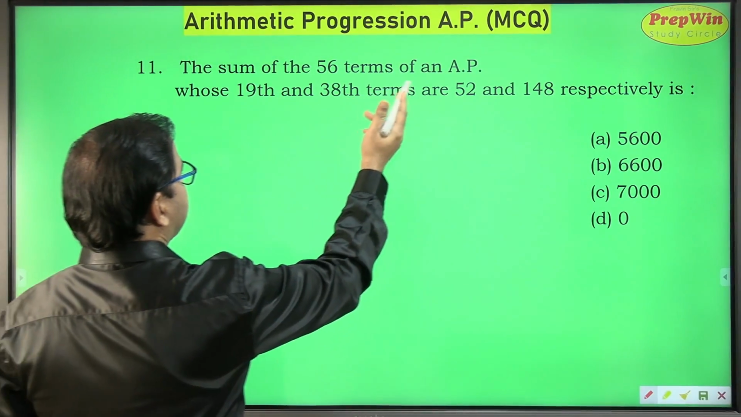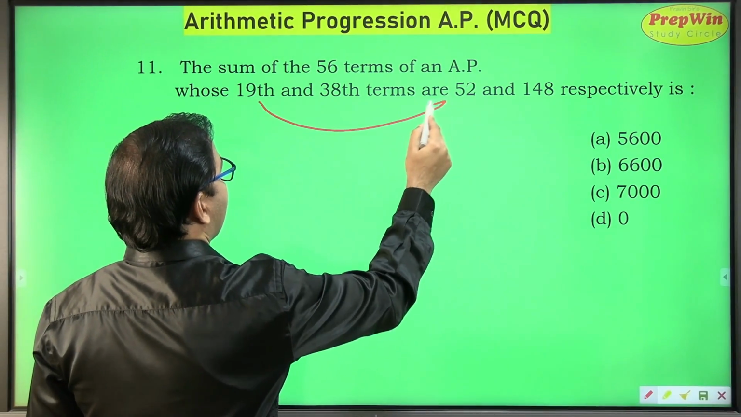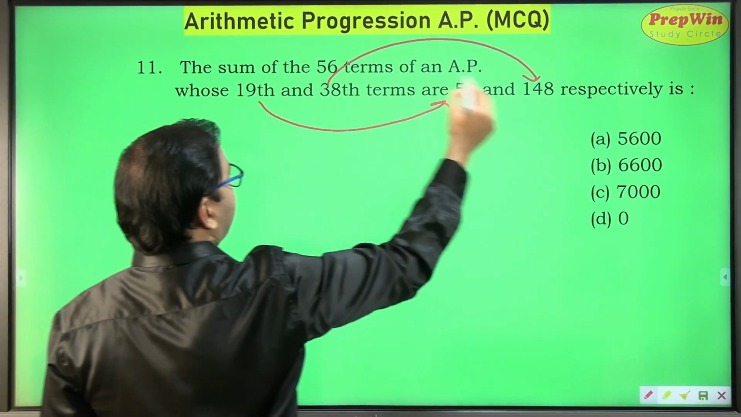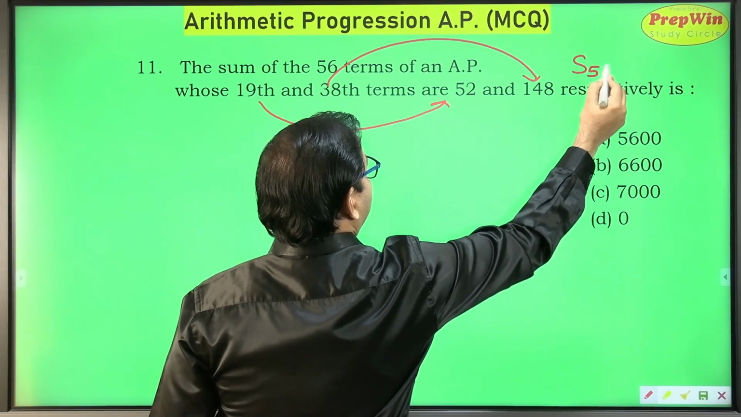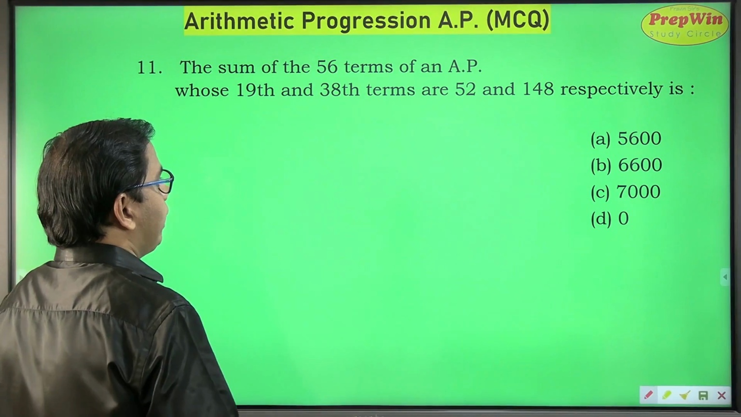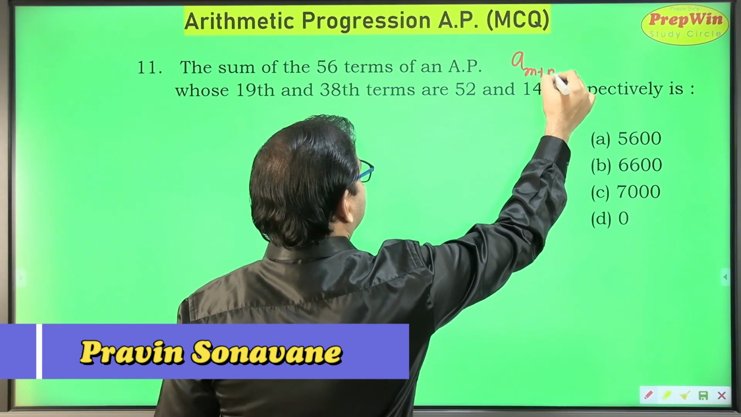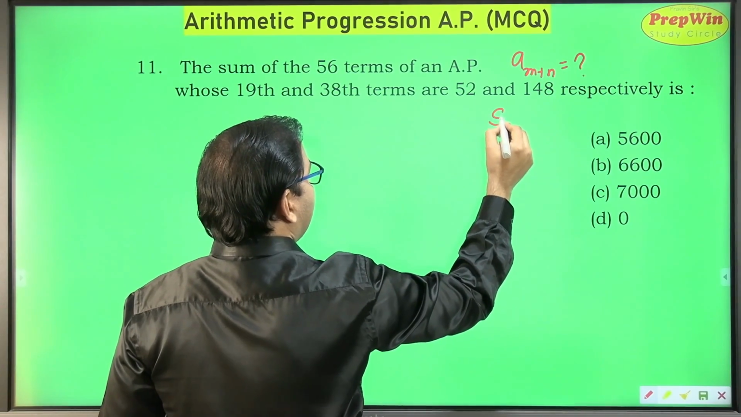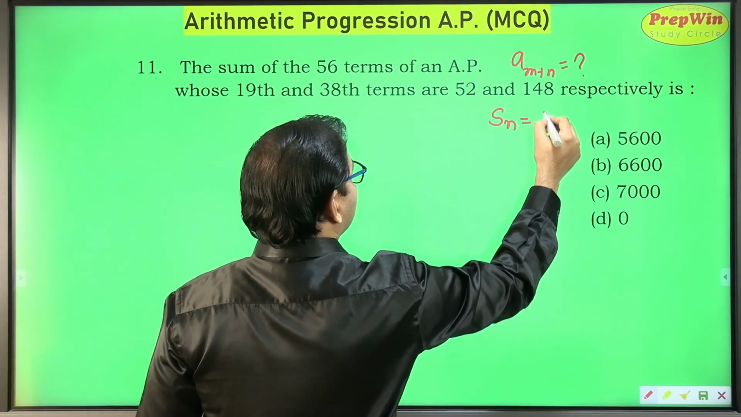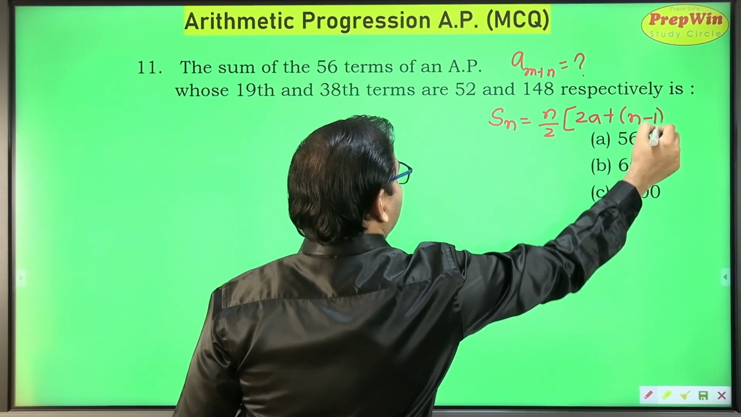The sum of 56 terms of an AP whose 19th and 38th terms are 52 and 148 respectively is... we have to find the sum of 56 terms. In the earlier sum we found the m plus nth term, but this sum is not related to the nth term or mth term, it is related to the sum of terms. So for a change, here we are going to use this formula.